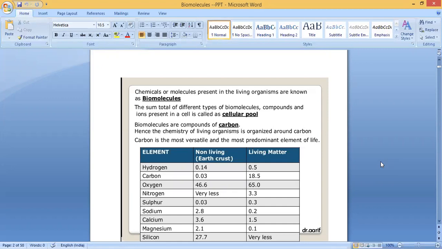Hence the chemistry of living organisms is organized around carbon. Carbon is the most versatile and the most predominant element of life. So which is the most predominant element of life? That is carbon.